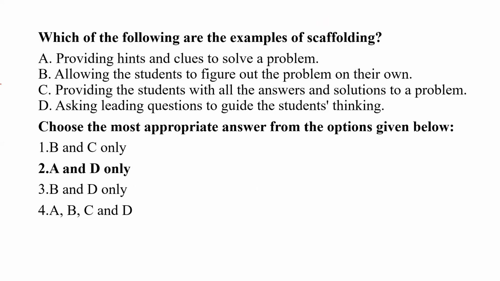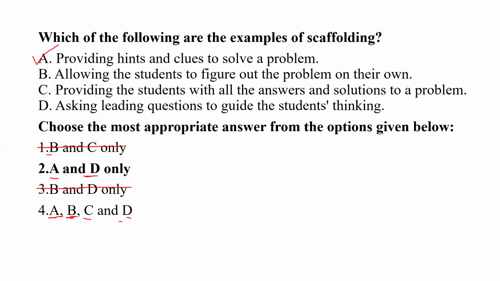Okay, so if you know A is correct, as I told you already, you have to use the elimination method. Here you can eliminate this one, and this one. Now I have A and D, and here A, B, C, D. Now we have to check. Suppose, for example, you check the B answer, whether it's correct or not. Here A and D is there, and here also A and D is there.